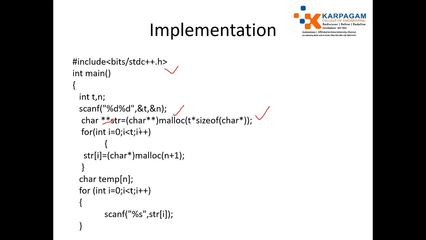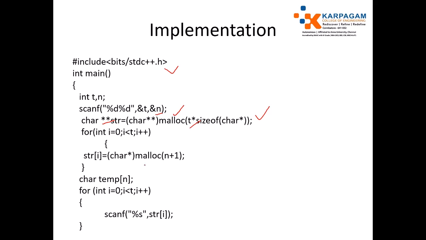So for storing an array of strings, just use the memory allocation concept malloc, which returns a generic pointer, so it should be converted into char star star, and t is the number of strings, and the size of char star is the size of a string data type, and take each string and allocate memory. Okay, by passing the n here, there is a malloc function.